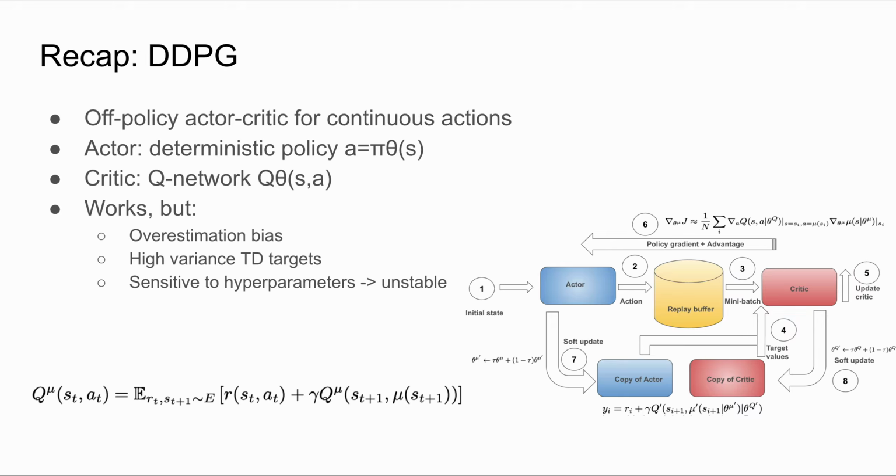1. Overestimation bias from bootstrapping. 2. High variance TD targets, which cause unstable critic learning. And 3. High sensitivity to hyperparameters, which often leads to unstable training. These weaknesses motivated the improvements introduced in TD3, which we'll cover next.